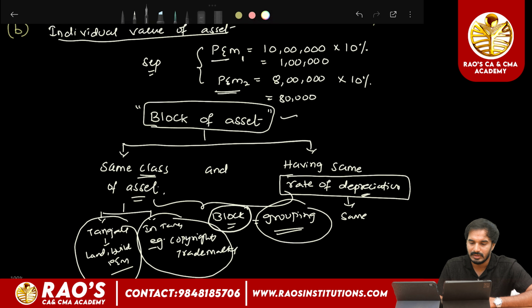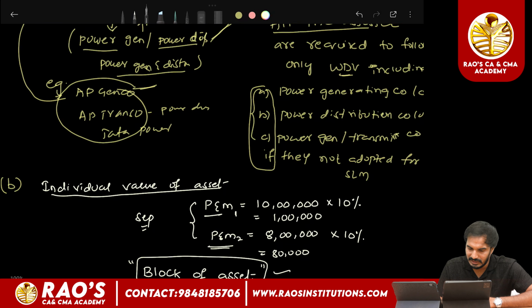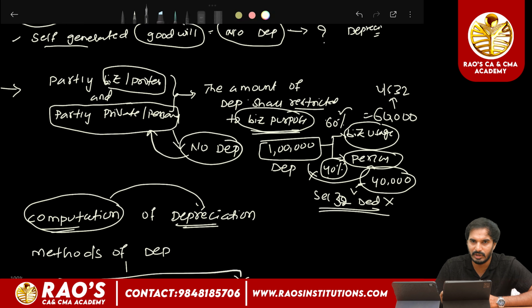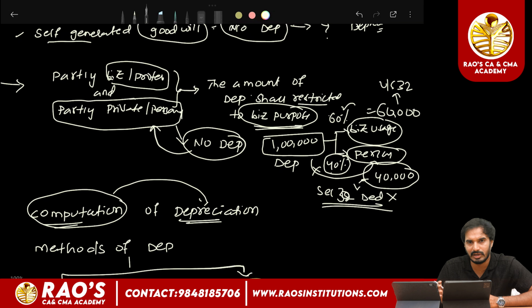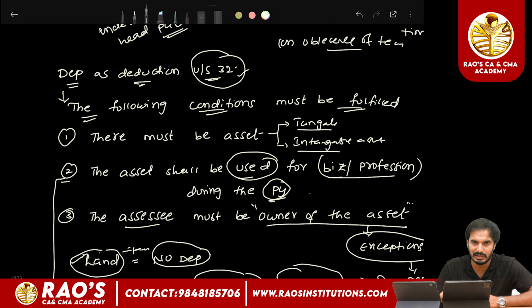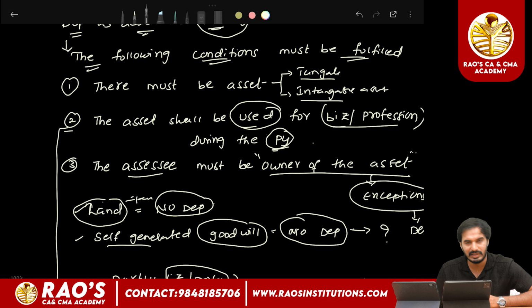So up to now we have seen the meaning of depreciation. What do you mean by depreciation? Depreciation means a diminution in the value of an asset due to wear and tear or evolution of time or obsolescence of technology. And in order to claim depreciation under section 32 as an expense in P&L account, the following conditions must be fulfilled. There must be an asset, whether tangible or intangible, and the asset should be used for the purpose of business or profession by the assessee during the previous year.